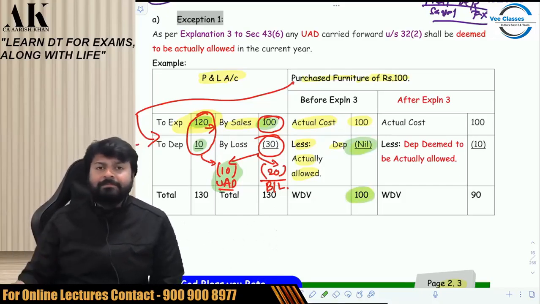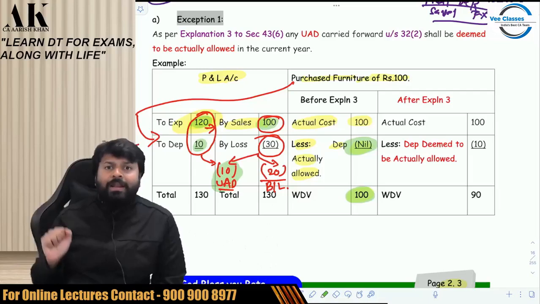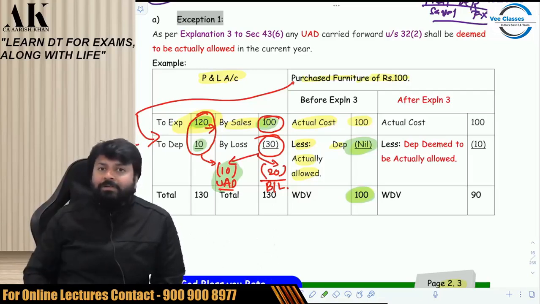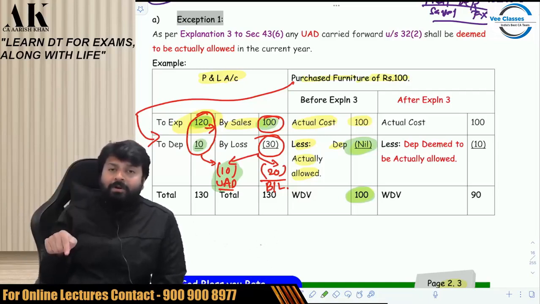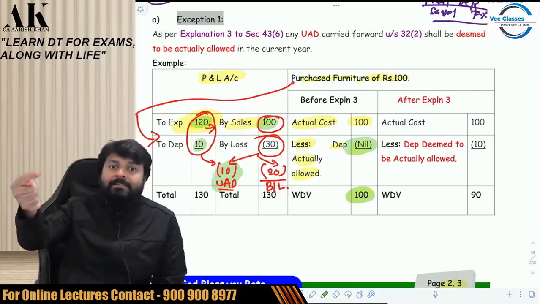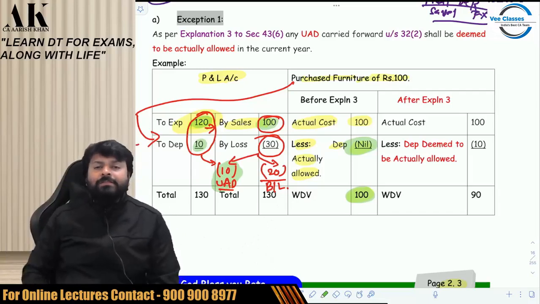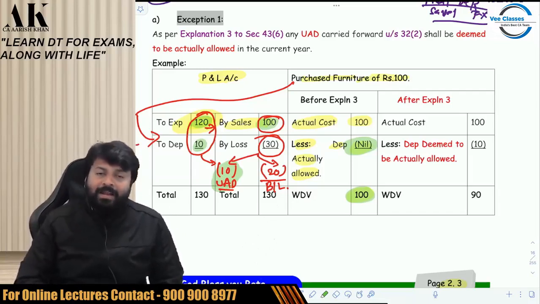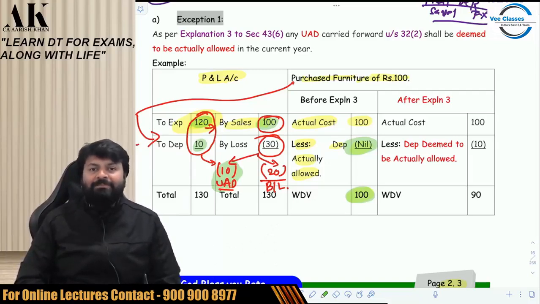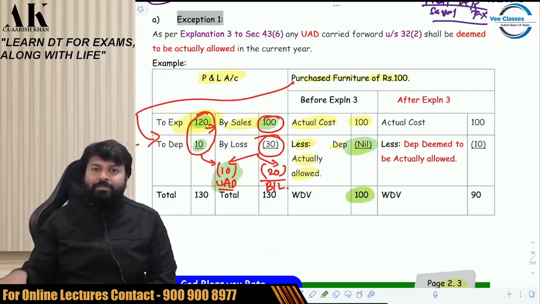So what will happen in the next year? You will have double benefit. How double benefit? Because from the previous year you are carrying forward 10 rupees, and in the next year you are again depreciating at 100 rupees. Will this amount to dual benefit or not? It will amount to dual benefit. And because of this, the government has brought a provision. What is the provision?